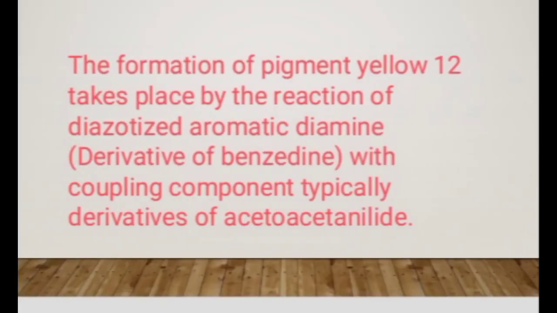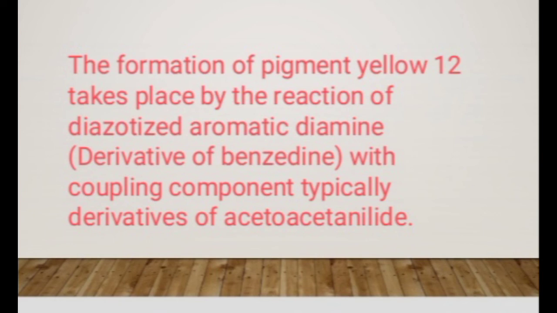Now again, one of the most important things is the formation of pigment yellow 12. This formation takes place by the reaction between a diazotized aromatic diamine, which is a derivative of benzidine, with a coupling component, typically a derivative of acetanilide.